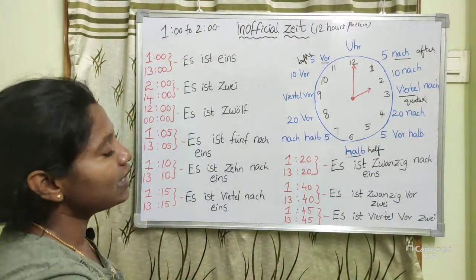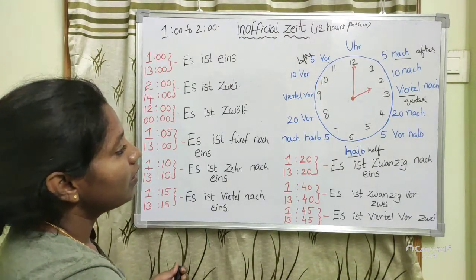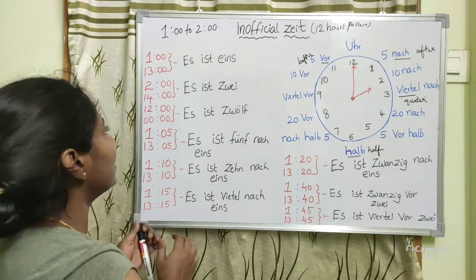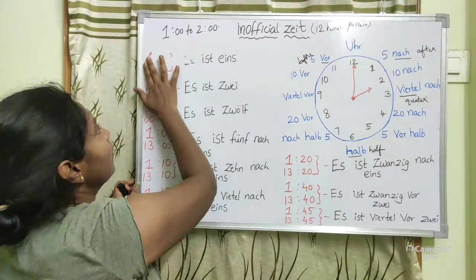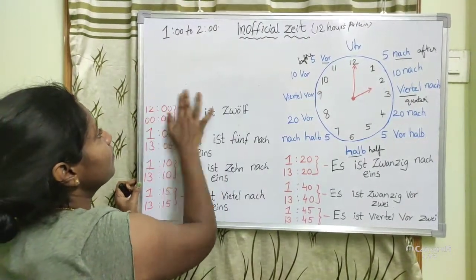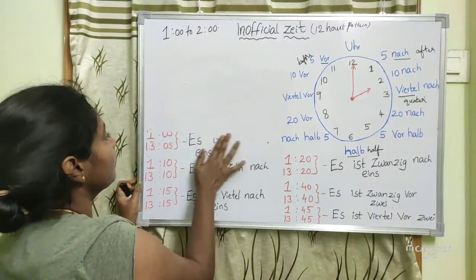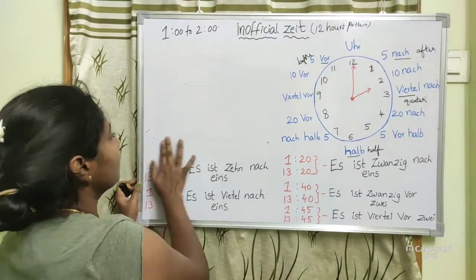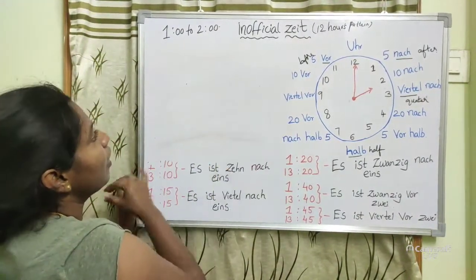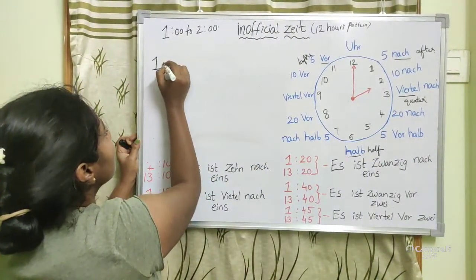Then another one, let us take, if this is 1:30, how will you say?